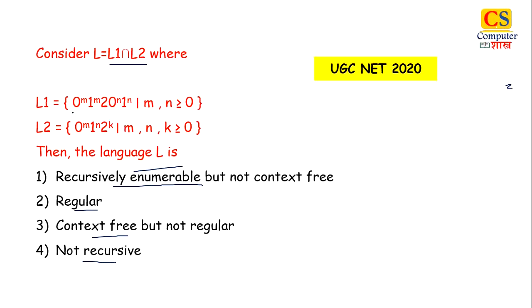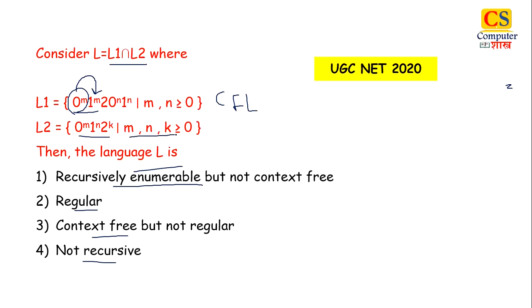Now see, in L1 we are given 0 raised to the power m, 1 raised to the power m. Again we need to remember the number of zeros because we need the same number of 1s, right? So this language is not regular, this is a context free language. We can implement it using a PDA. Next is 0 raised to the power m, 1 raised to the power n, 2 raised to the power k, where m and k are greater than or equal to 0.